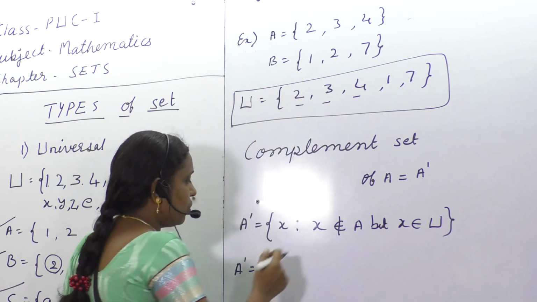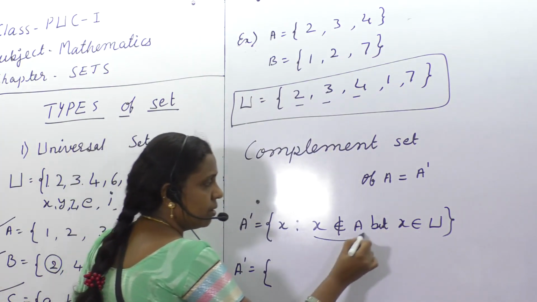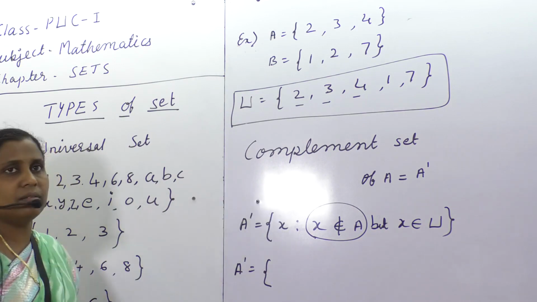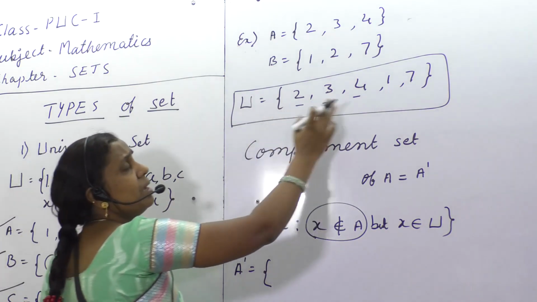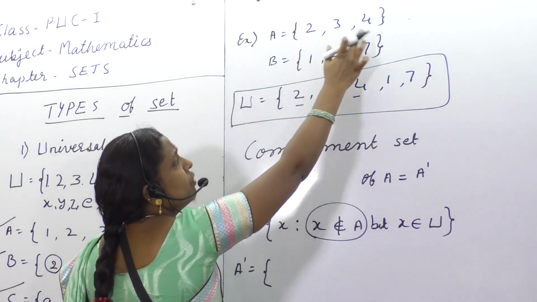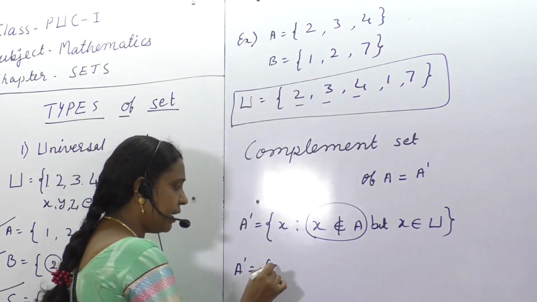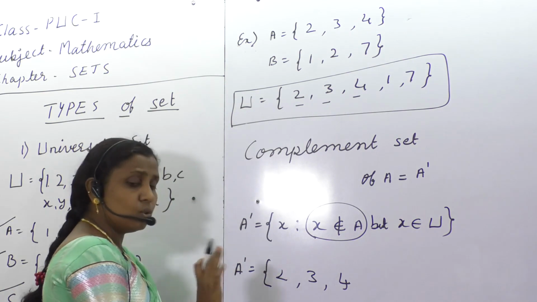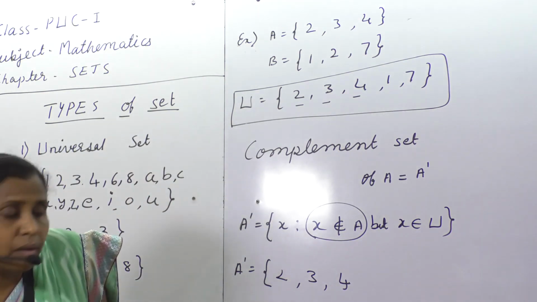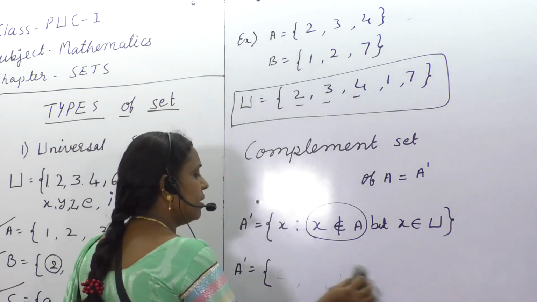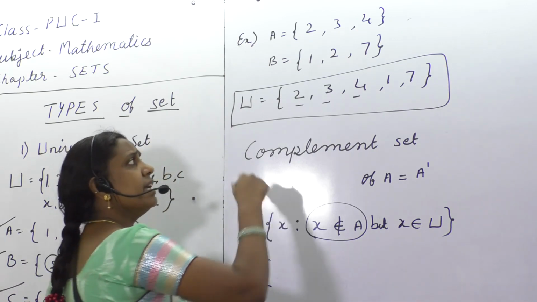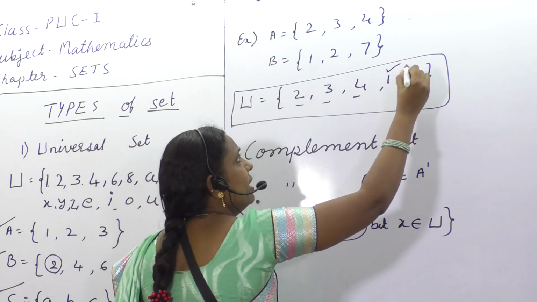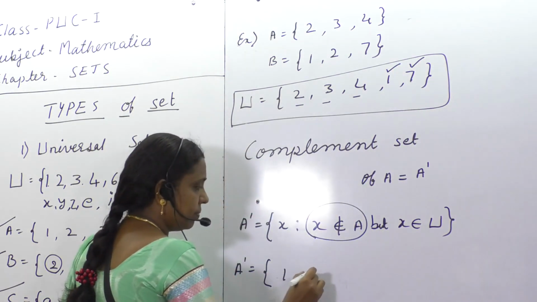So what is the definition of A complement? It should not belong to A. It should not belong to A means 2, 3, 4 should not be there. If I write 2, 3, 4, this is wrong. So what else must be there? Which are not in A, those must be there in A complement. For example, 1 and 7.